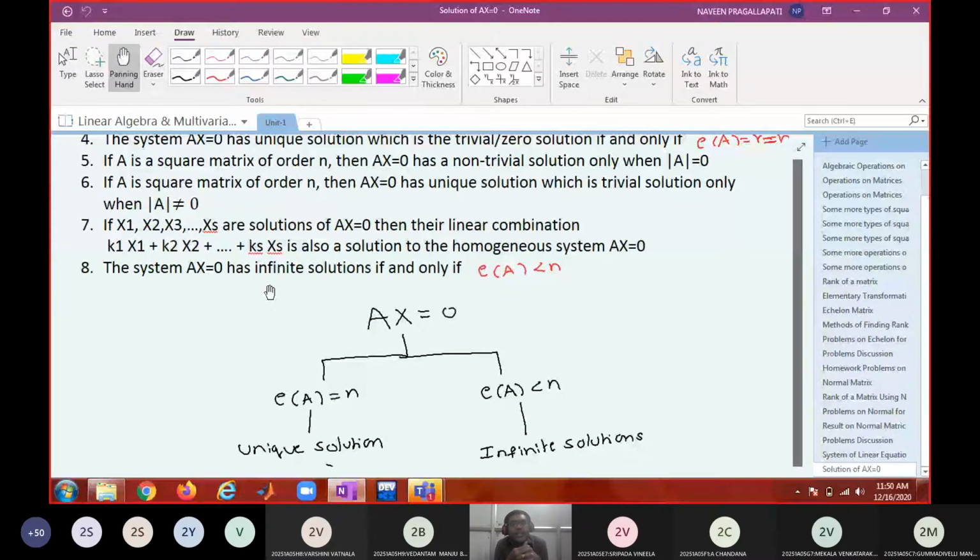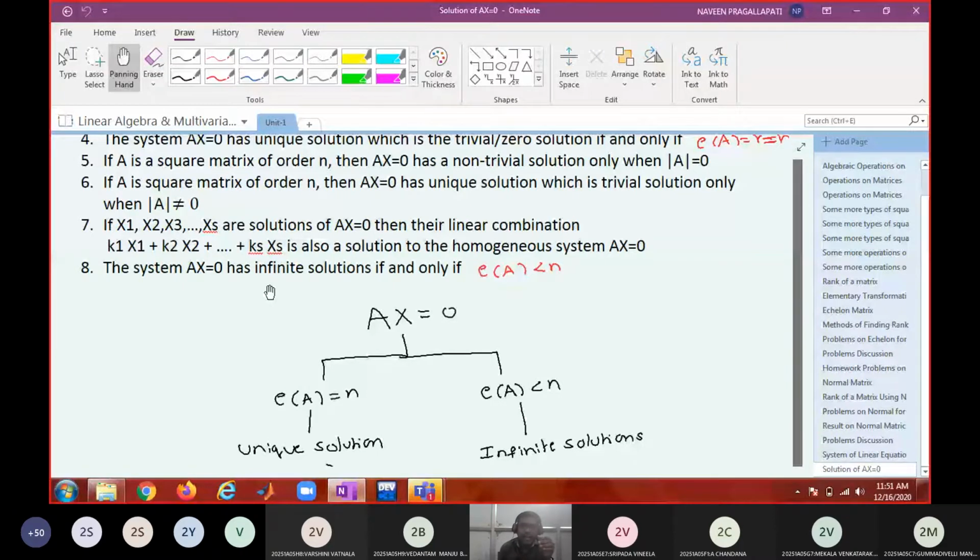So we also observed that one non-zero solution can generate infinitely many solutions. Therefore, the system Ax equal to 0 has only two cases, either a unique solution or infinitely many solutions. That means if the rank is equal to n, it will have only one solution. If the rank is less than n, it will have infinitely many solutions.